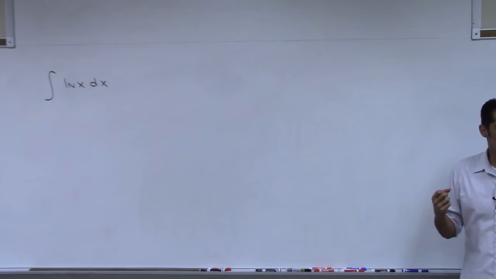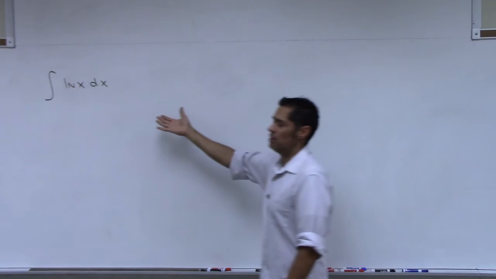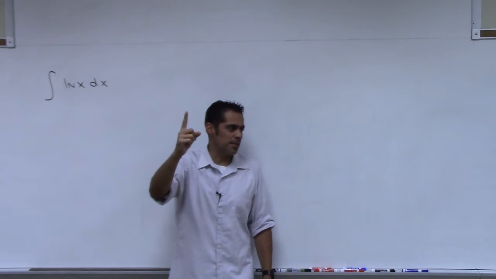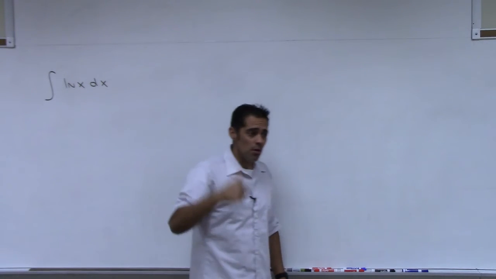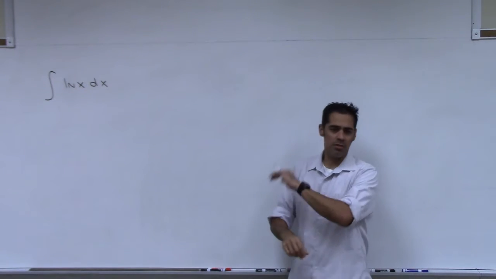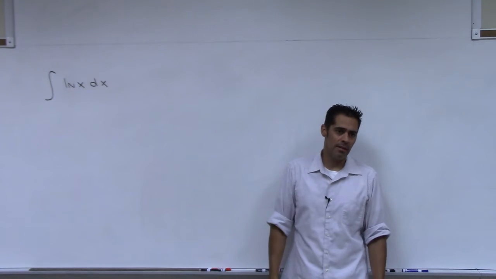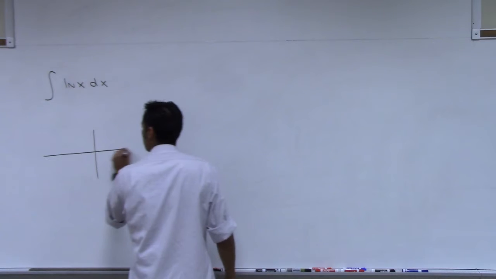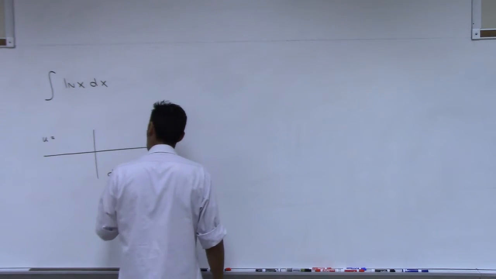You don't have a basic formula like the power rule here, right? Substitution definitely won't work because there's only one thing to pick for substitution, and that's natural log of x. And the derivative of that is 1 over x, which doesn't appear here. So power rule and substitution, throw them out the window. That leaves us with one other thing, and that's integration by parts, right? So then we have to come up with this table, and we have to pick a u, and we have to pick a dv.